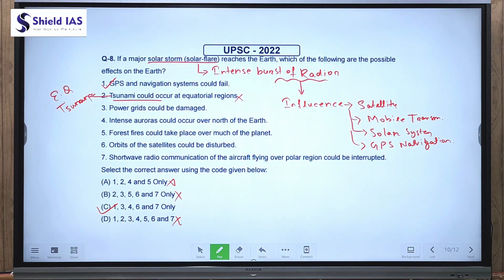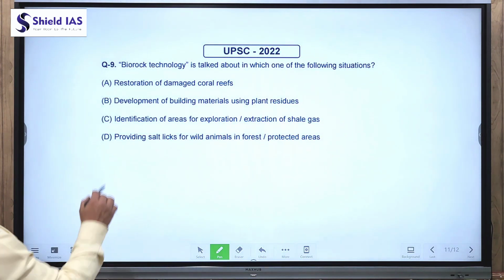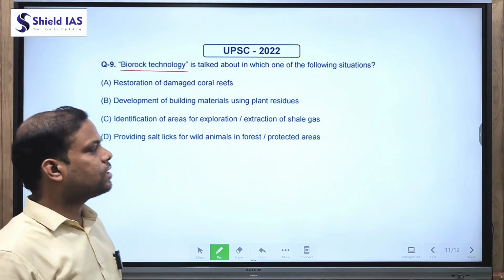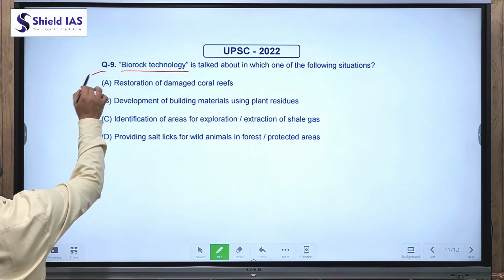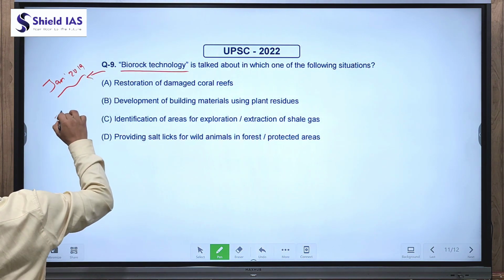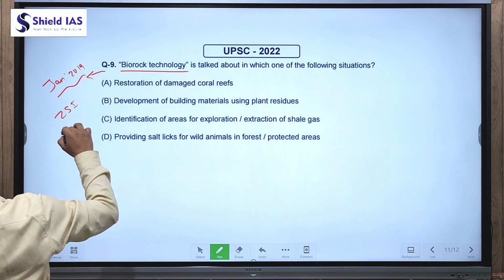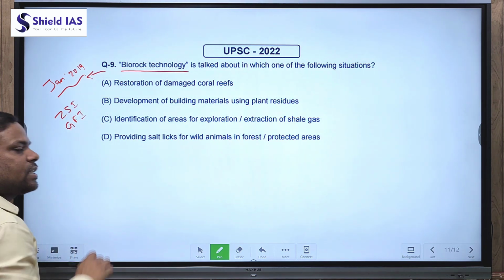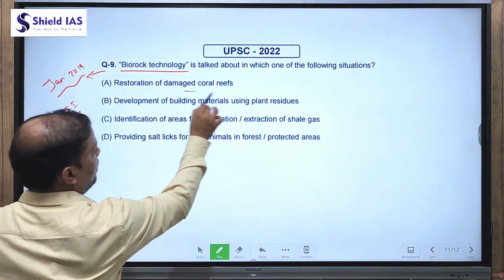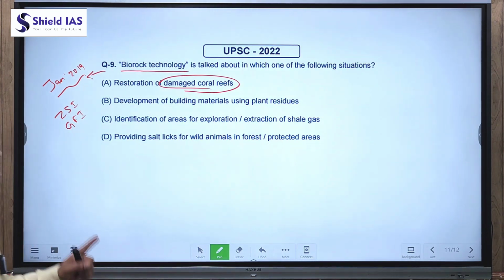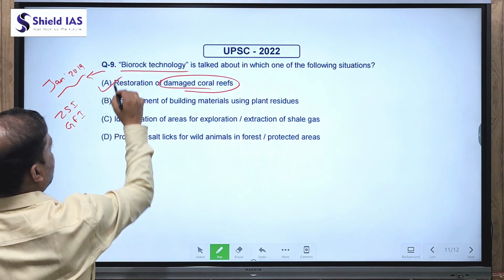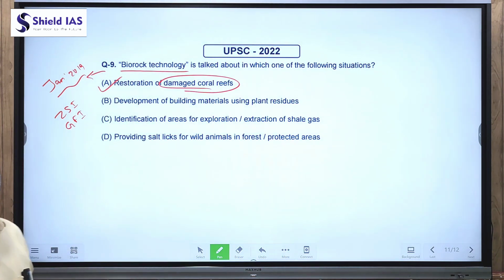Now move to the next question. Question number 9. Biorock technology is talked about in which one of the following situations? So in January 2019, the Geological Survey of India and Gujarat Forest Department for the first time tried to reduce coral damage by using biorock technology. So here the correct answer is A, that is restoration of damaged coral reefs.